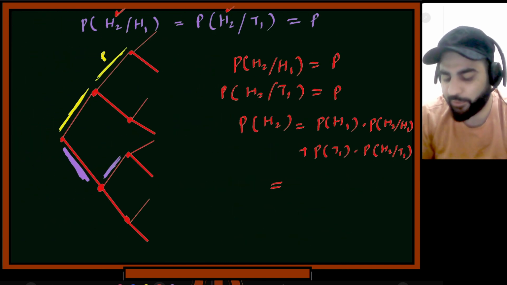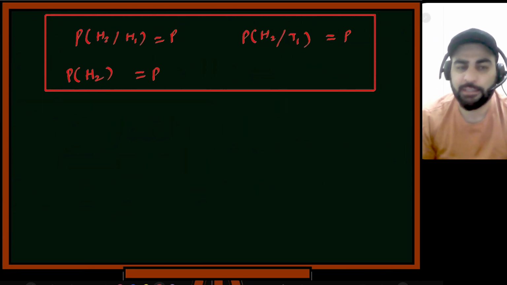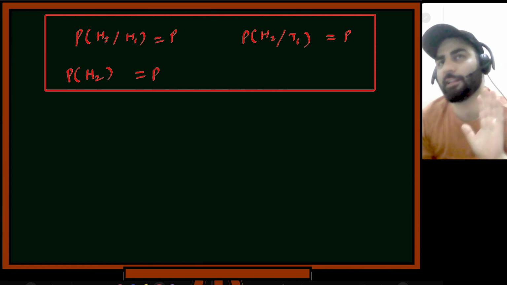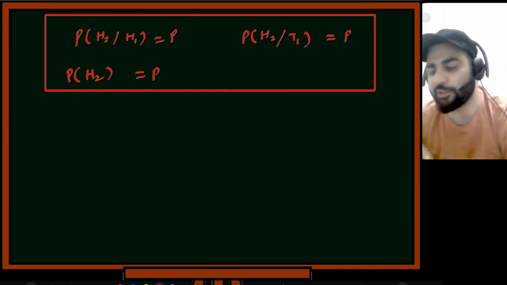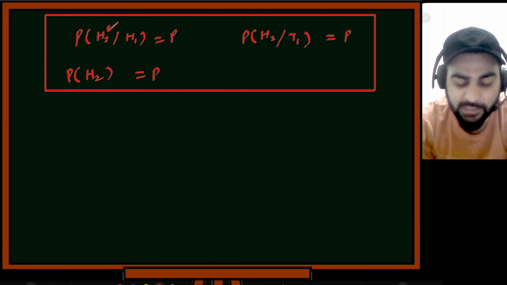So this over here, I'll write it. This is directly equal to P. You can compute this. This whole probability is equal to P. So the whole point of telling you this example was that whatever happened in the first toss did not impact the probability of getting the second toss's head.